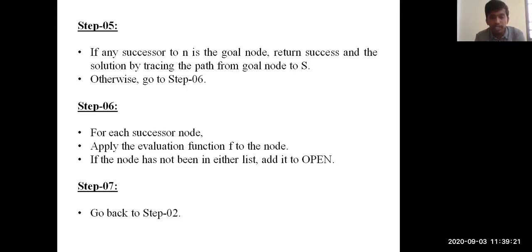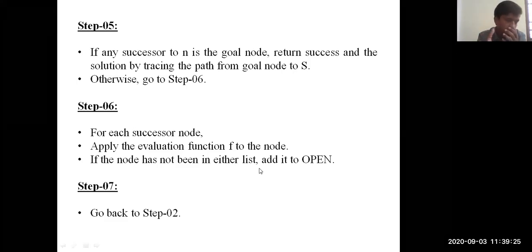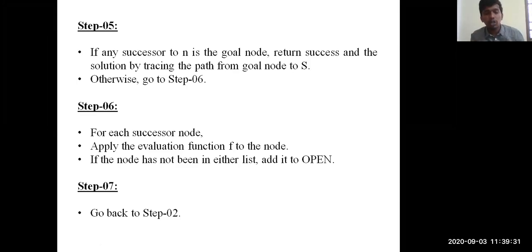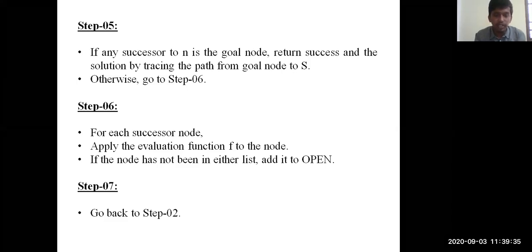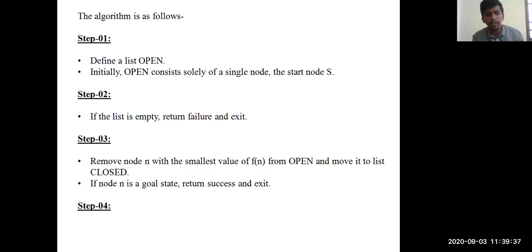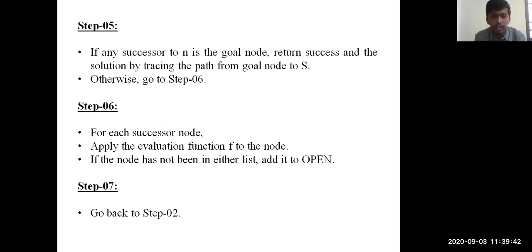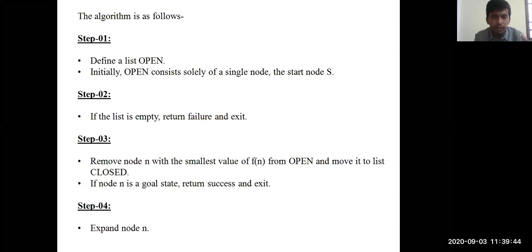If the node n has not been in the earlier list, add it to the open list. So if it is not traversed, we'll be moving it to the open list. If it has been traversed, we will keep it in the closed list. Okay. And finally, step 7, that is go to step 2. If the list is empty, then exit. Okay, so this is the algorithm, guys, for your understanding.